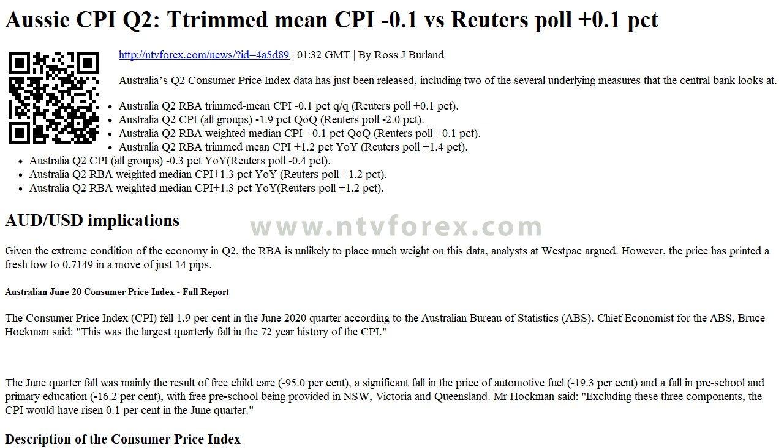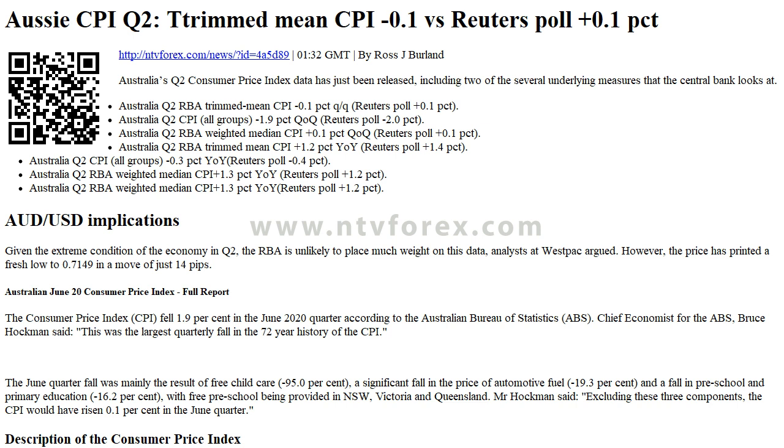Australia Q2 RBA weighted median CPI 1.3 PCT YoY, Reuters poll 1.2 PCT.